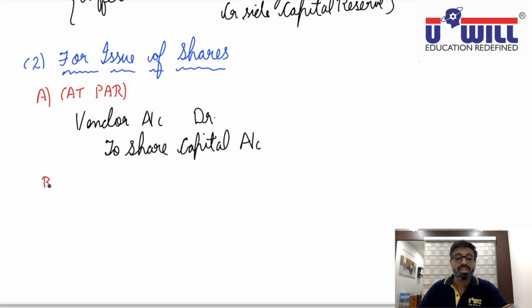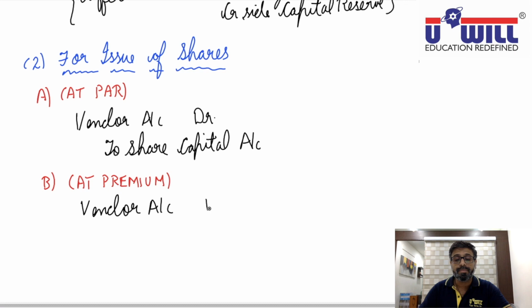If you issue the shares at premium, then vendor is the receiver, debit the receiver, vendor account debit. Shares go out, credit what goes out to share capital account.